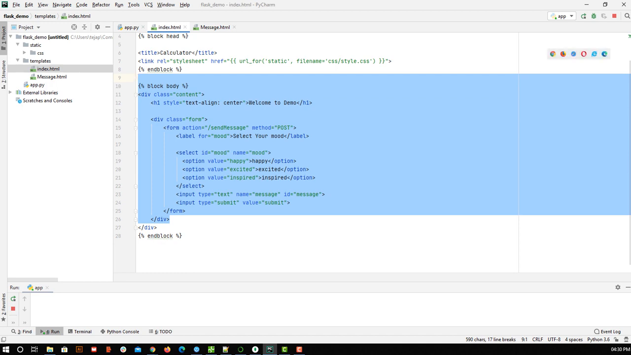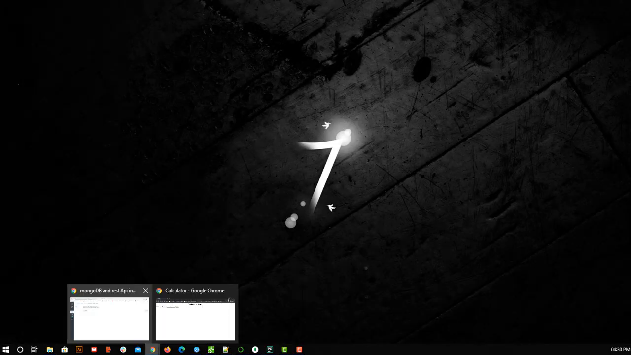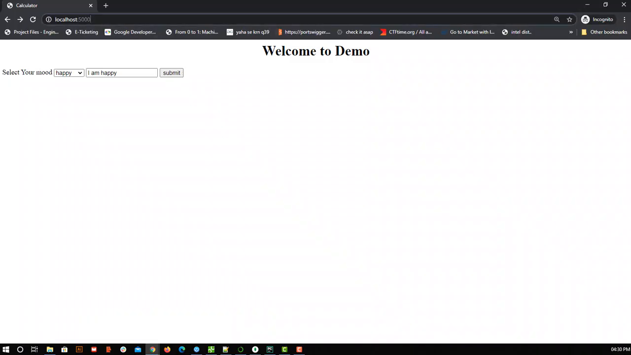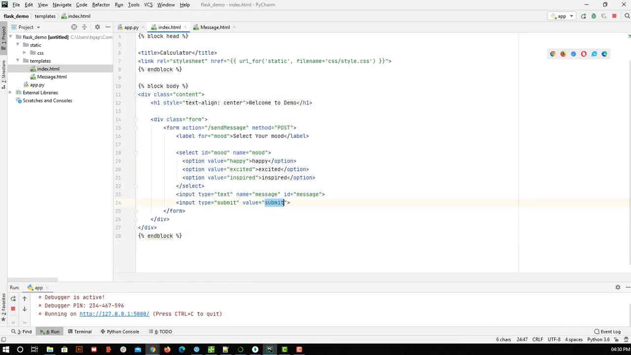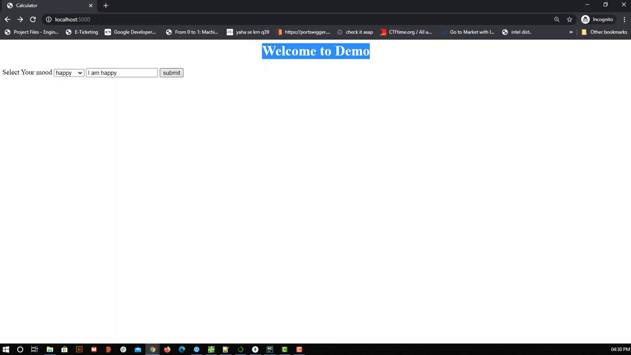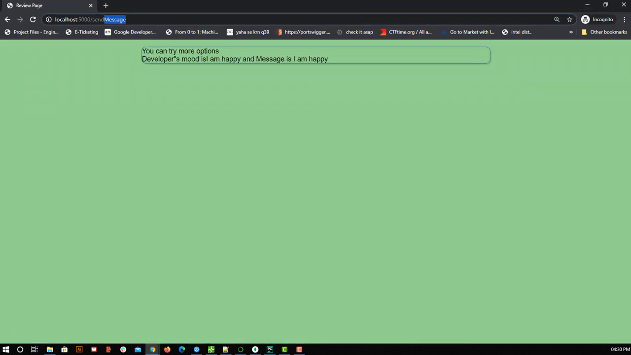So when I am hitting localhost 5000, this is the UI that is getting rendered. Okay, I hope that is clear. And as soon as I click on submit, you see, it is going to a different URL called send message.